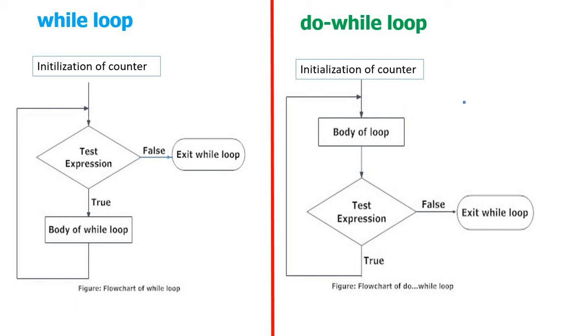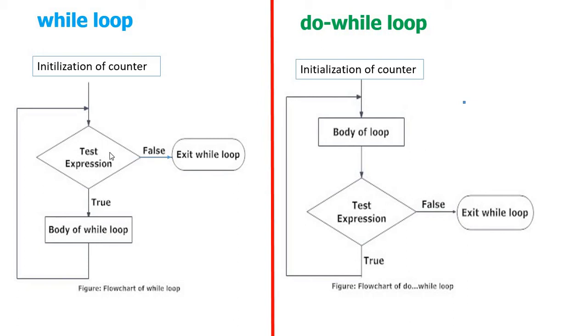What is the meaning of entry controlled? You want to enter into this loop. This is the body of the loop. To enter into this loop, the condition should be true. That means after taking the initial value, the while loop performs the test condition on the initial value. If that is true, the initial value is compared with the final value, and only then do we enter into the body.